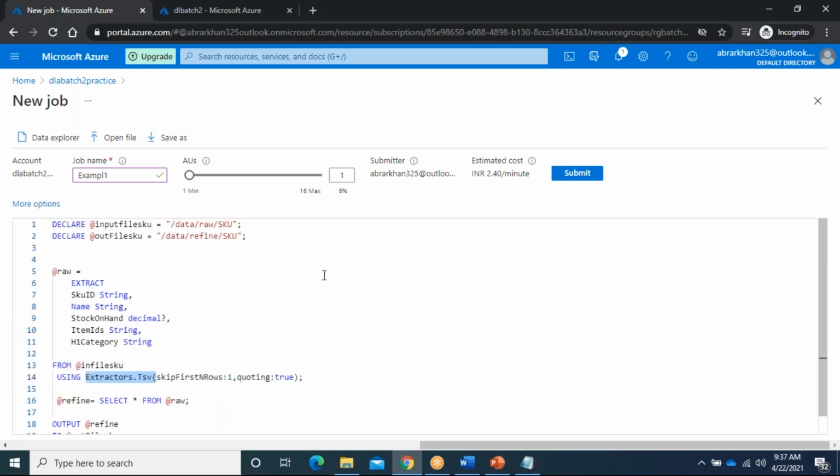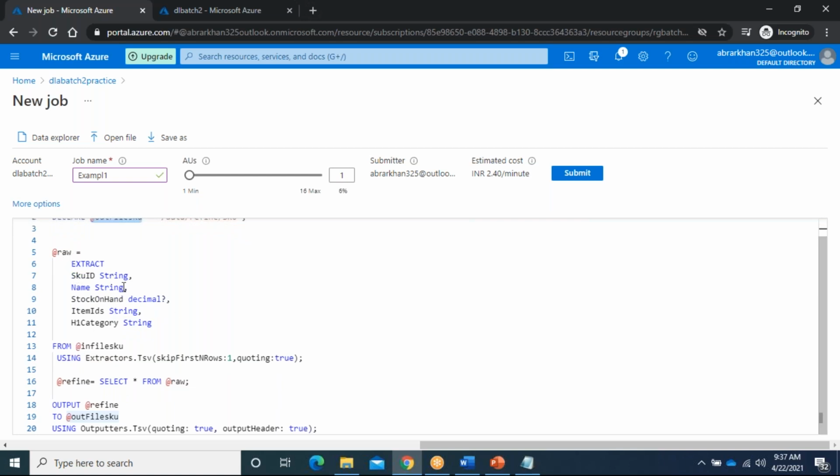First, you can just see this file. So, for example, I have my input file in this location. And after I transform the data, I want to put my file into this location. Now I can take it as data refinery SKU. Again, I want to put the same file name, but in a different folder location. And here the syntax of the extracting is, the disadvantage with U-SQL is, so for example, I need only 3 columns, but you need to mention all the columns in the extract statement. Otherwise, it will give an error. That is the big disadvantage.